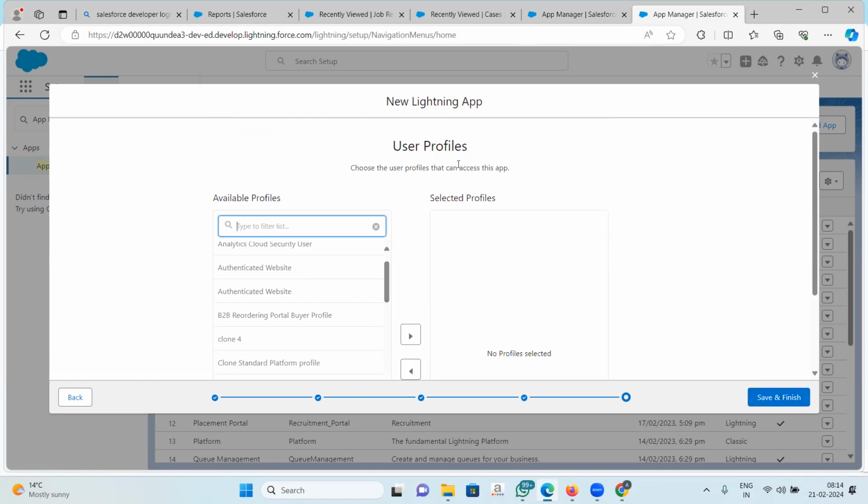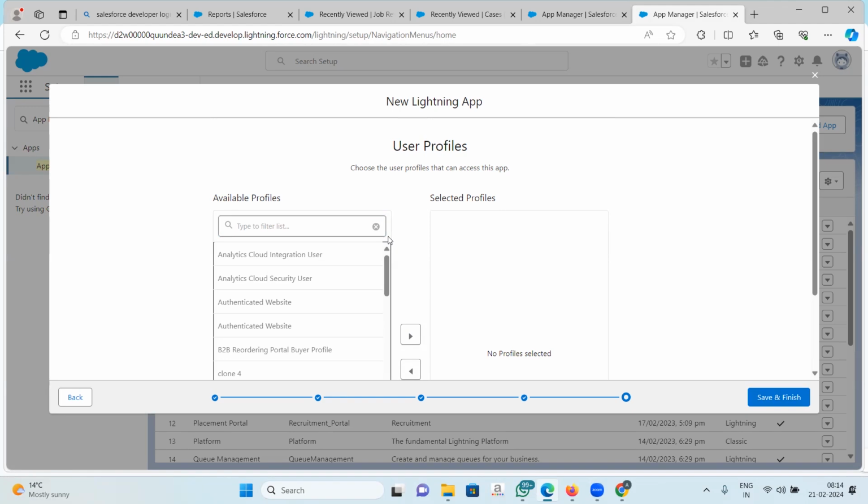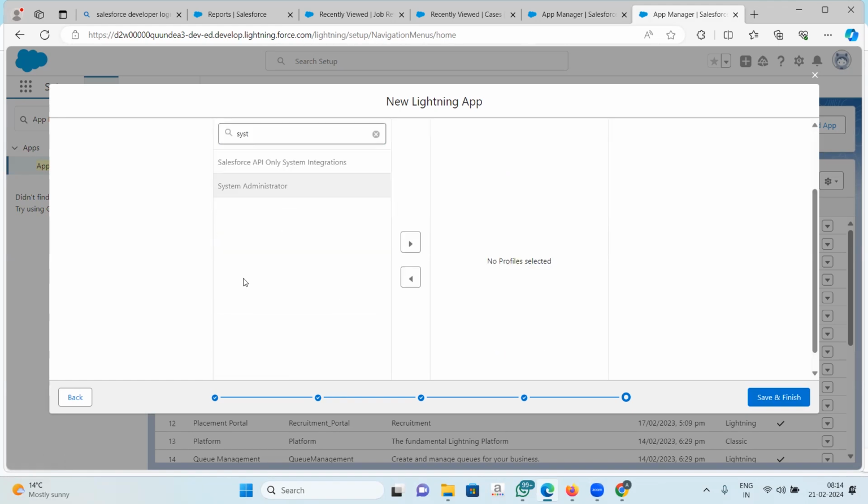Now, what is the user profile? Choose the profile that can access this app. We are right now creating this app. So, what do you think will be your profile? What are we learning to be? Admin. Yeah. So, from here, we will look for admin. We are working towards becoming system administrator. So I will select the system administrator and add it.